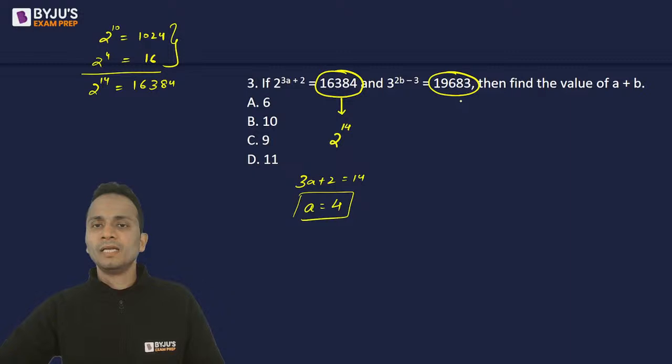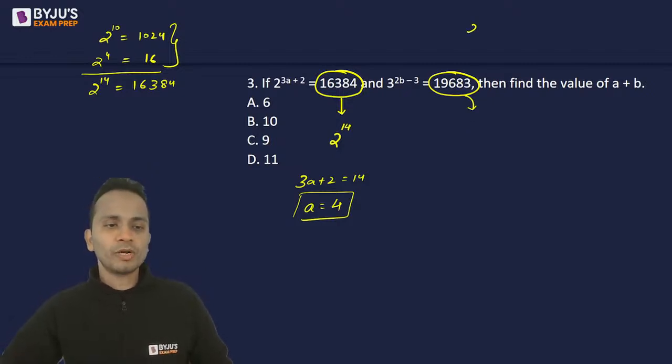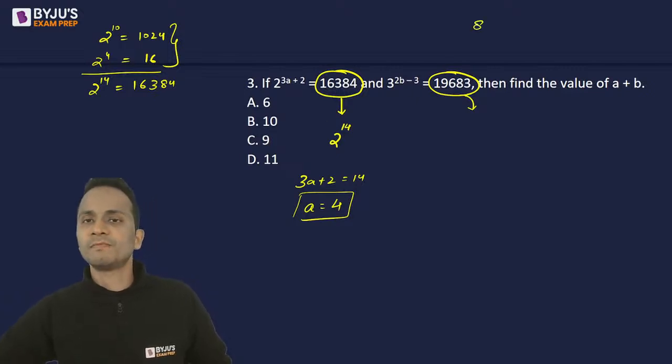All right. Now similarly, which power of 3 is 19,683? Now 3 raised to the power 4 is 81. Right? 3 raised to the power 4 is 81. 81 multiply 81 is 6561. 81 is 3 raised to the power 4.